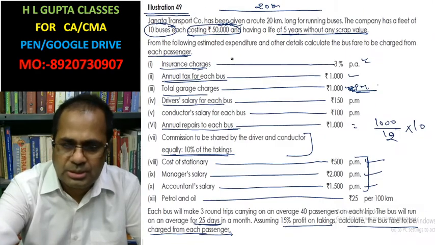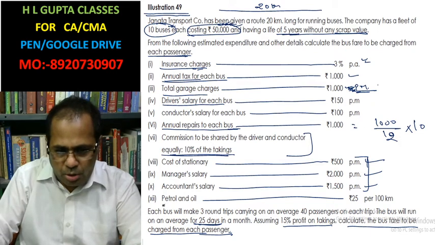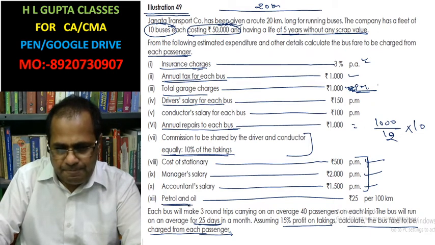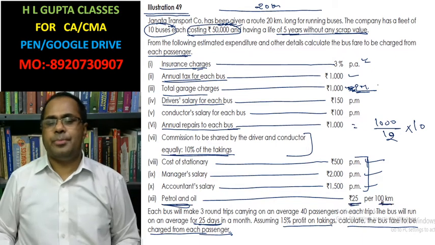About petrol, what information is given? Look at it. Petrol and oil, rupees 25 per 100 kilometer. Please try to understand this. We have to calculate.